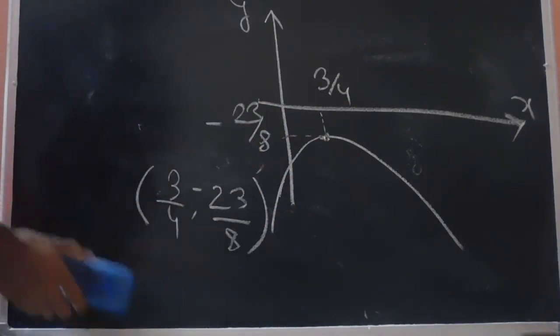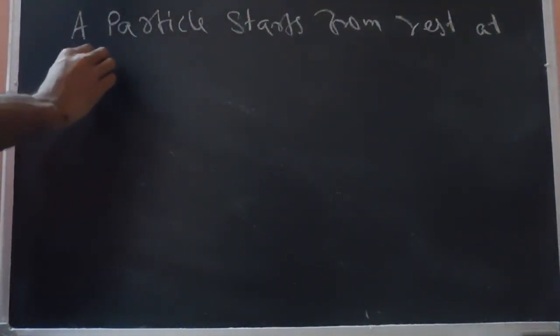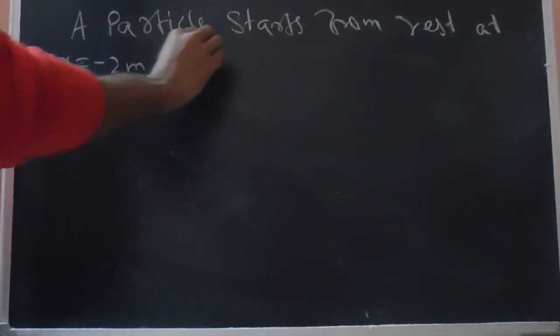So now let's try to solve a problem on our own. So this is the question. A particle starts from rest at x equals minus 2 meters and moves